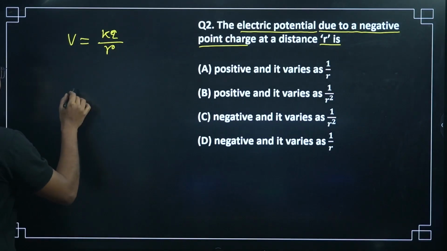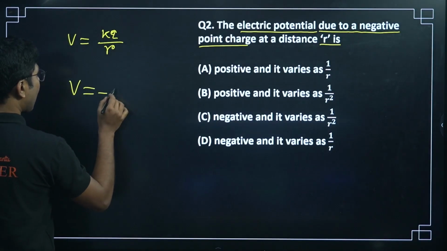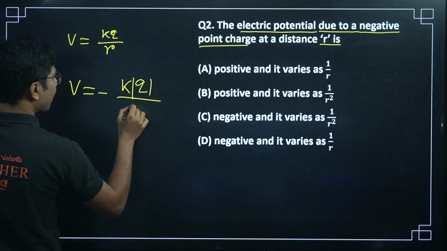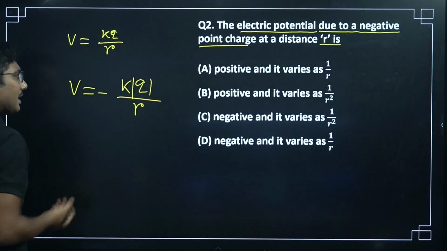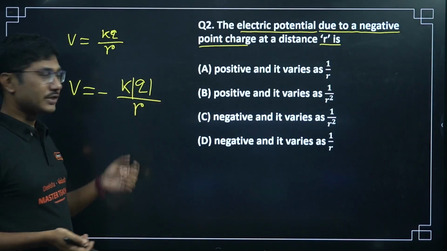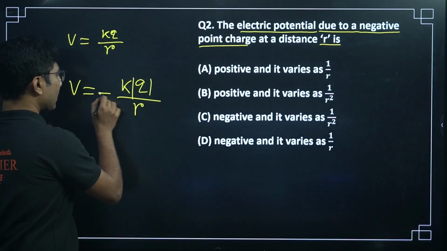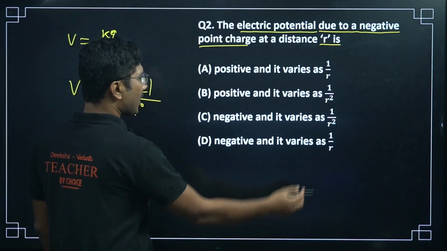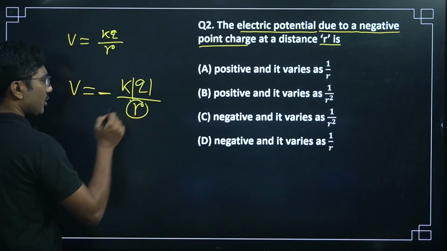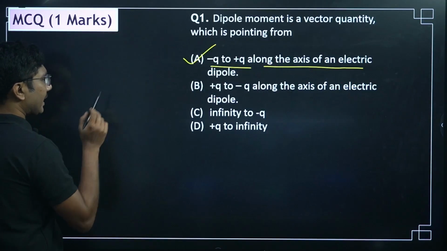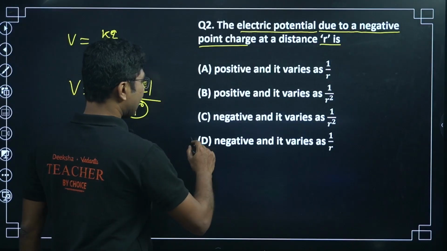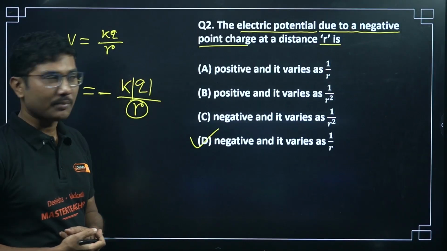So negative means the electric potential will be V is equal to minus k modulus of Q divided by r. If you take only the magnitude of the charge, then the negative sign will come over here. So it will be negative and proportional to 1 upon r. So the answer is negative and it varies as 1 upon r.